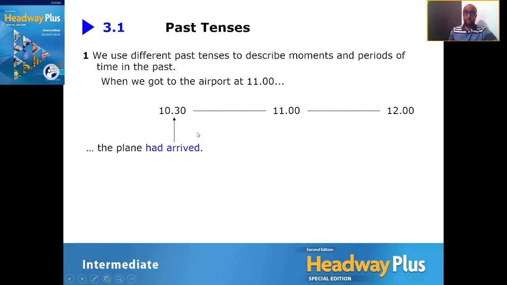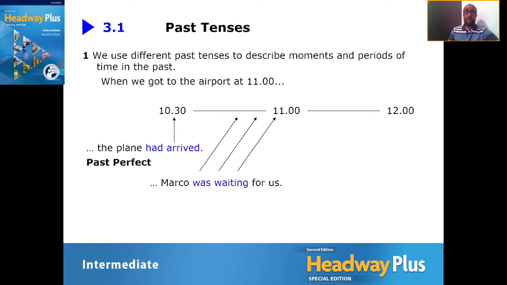Okay, how do you know? Well, first thing is you look at the first verb. This is the helping verb, and it is the verb have, but in the past, had. And the second verb, which is the main verb, arrived. Now this is a regular verb with ed. However, we also refer to that as the past participle. Often some people might call it the version 3 of the verb. Okay, let's have a look at an example.